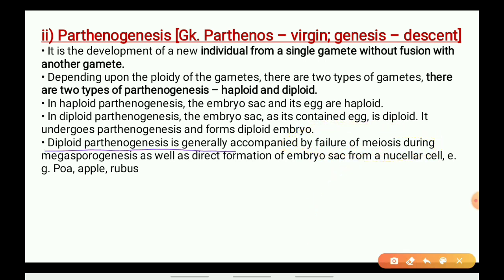Diploid parthenogenesis generally occurs when there is failure of meiosis and failure of megasporogenesis, which will lead to the direct formation of embryo sac from the nuclear cell. It is taking place in plants like Poa, apple and Rubus.